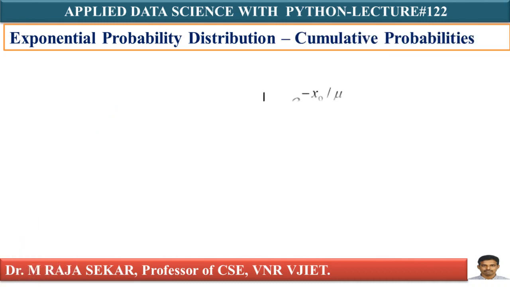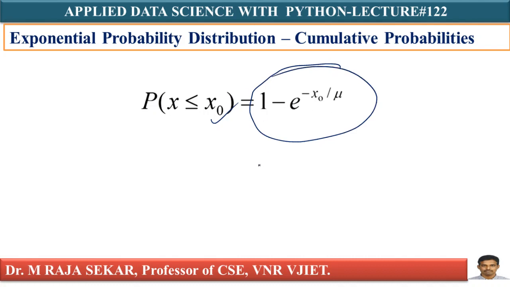Now we will try to understand the cumulative distribution function. For an exponential distribution, the cumulative probability is P(capital X less than or equal to small x naught) equals 1 minus e power minus x naught by mu.